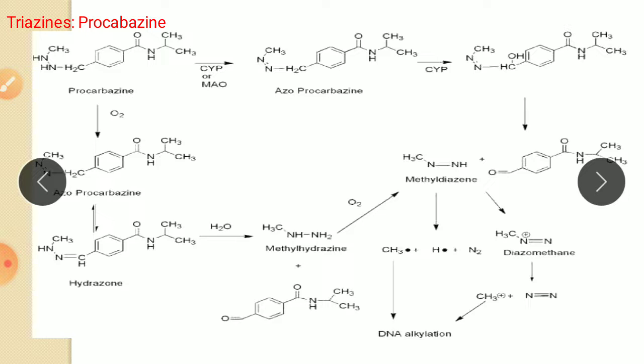Metabolism studies revealed that oxidation of procarbazine does occur in the liver and is mediated by the cytochrome P450 enzyme to give azoprocarbazine. So procarbazine was initially discovered as an inhibitor of monoamine oxidase, but further study showed that it also has anti-neoplastic activity.